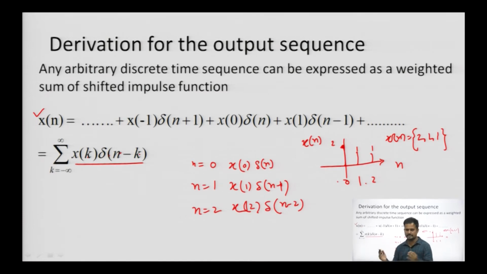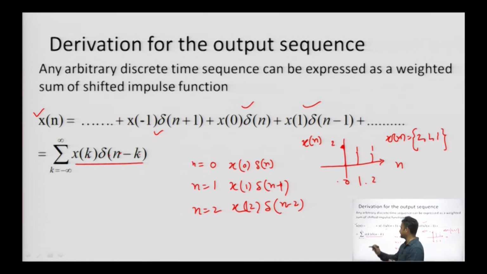The limit is minus infinity to plus infinity for the entire duration of n, and then we say a few samples are at negative n before the 0 point. This is that sample, and at the 0 instant this is the sample, at the 1 instant this is another sample, and then it will keep on running at whatever instant the signal exists, right.